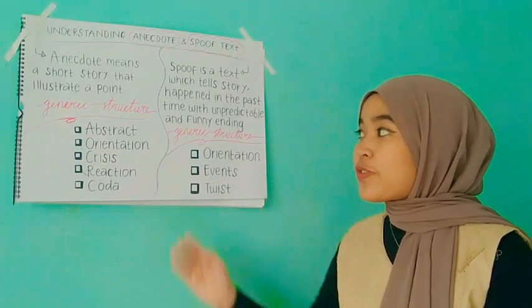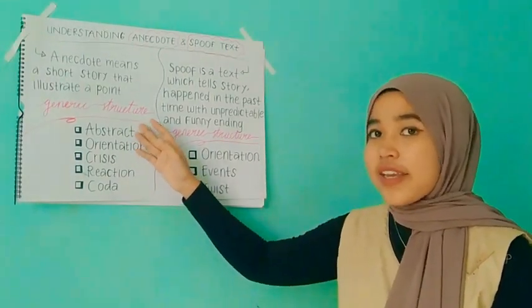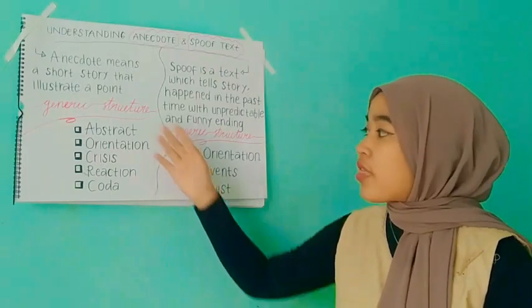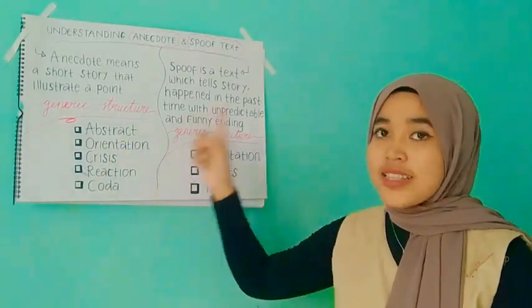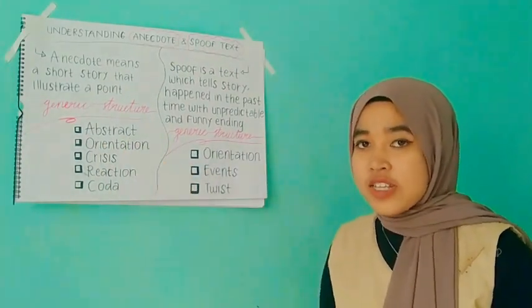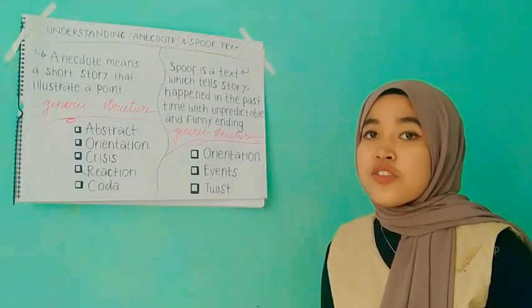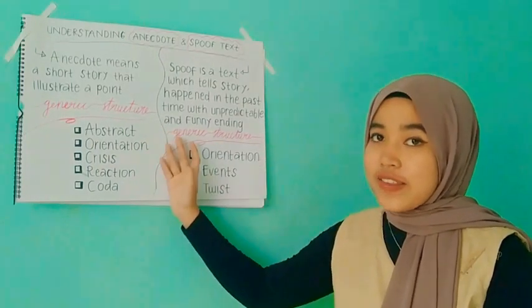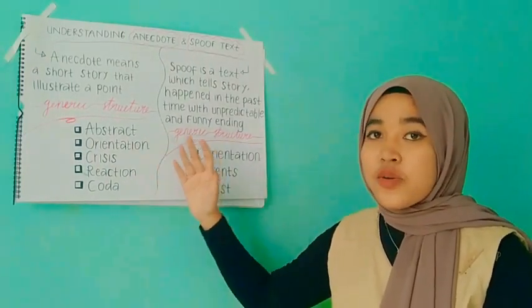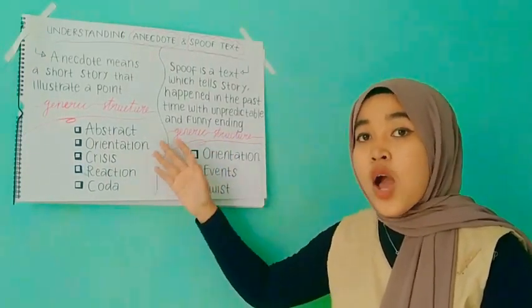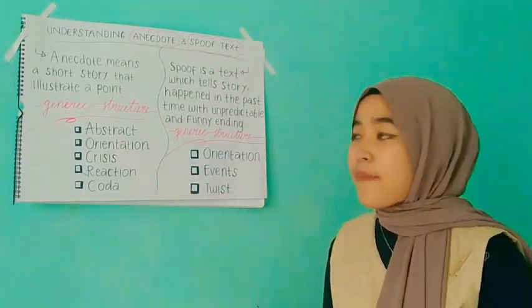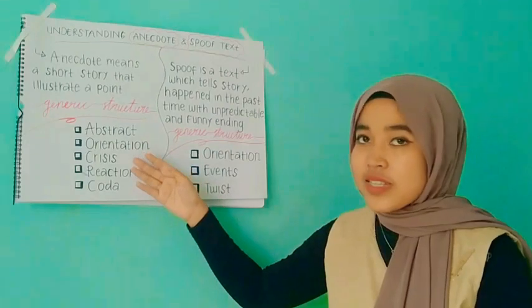Now let's move to the generic structures of anecdote. There are five generic structures of anecdote. Number one is abstract. In this section, the writer usually introduces the story that the writer will tell. The second is orientation. In this section, the writer will tell us who, where, and when the events or the story happened.